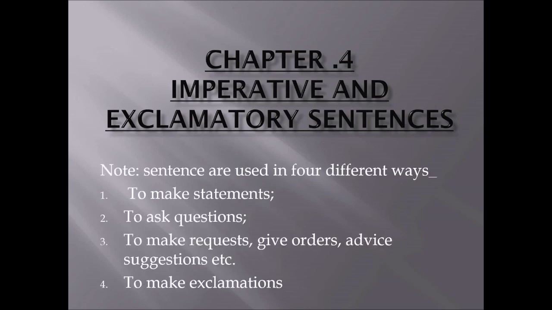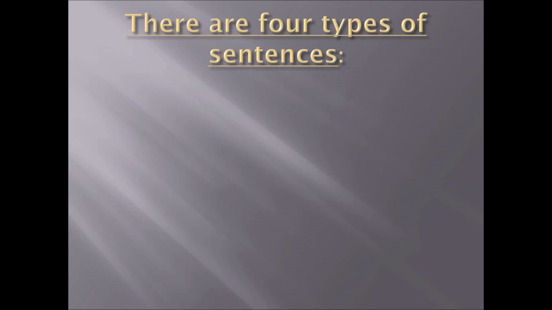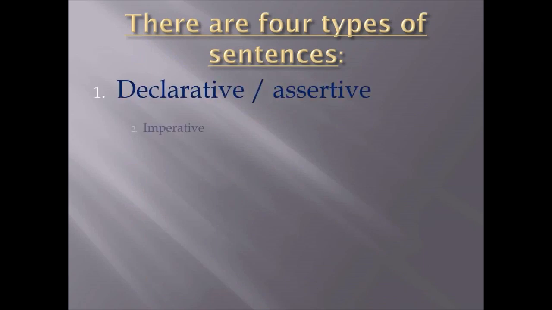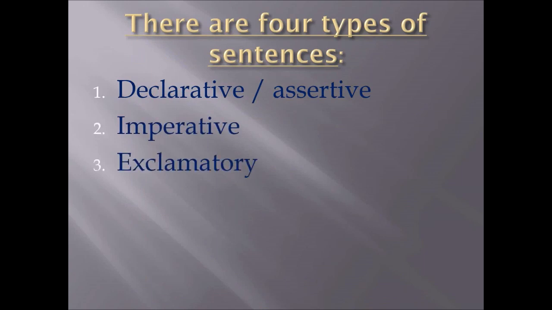Sentences are used in four different ways: to make statements, to ask questions, to make requests, give orders, advice, suggestions, etc., and the last one, to make exclamations. In the last class we already studied that a sentence begins with a capital letter. There are four types of sentences: declarative or assertive, imperative, exclamatory, interrogative.